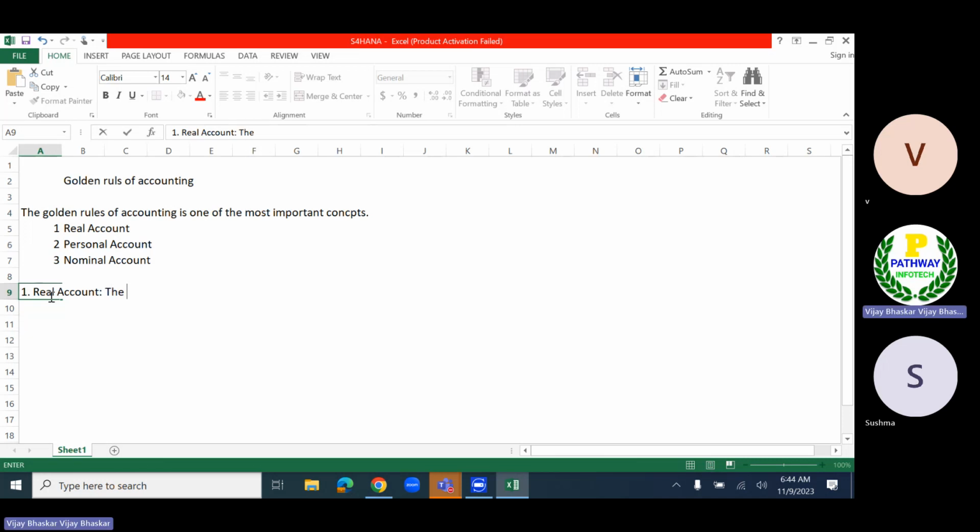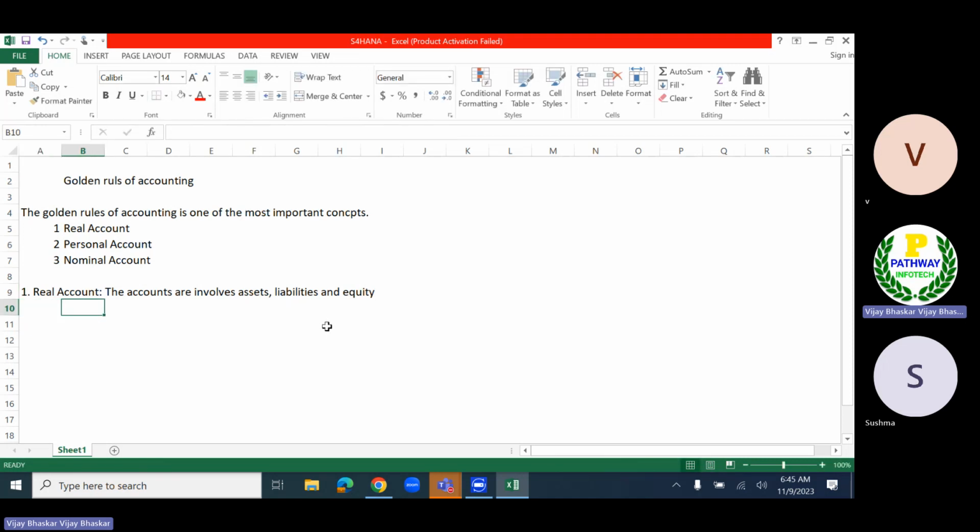So the accounts involve assets, liabilities, and equity. Whatever transactions are happening, the real account is related to assets, liabilities, and equity.